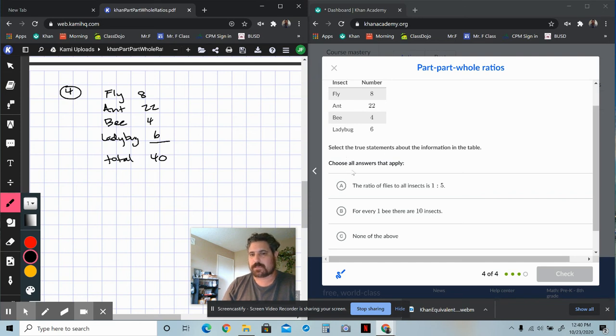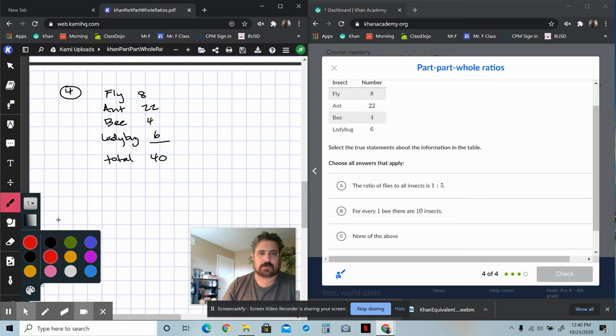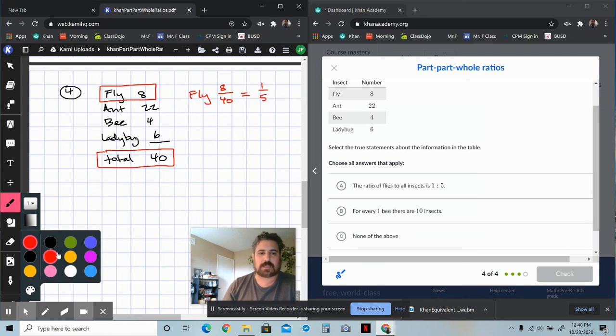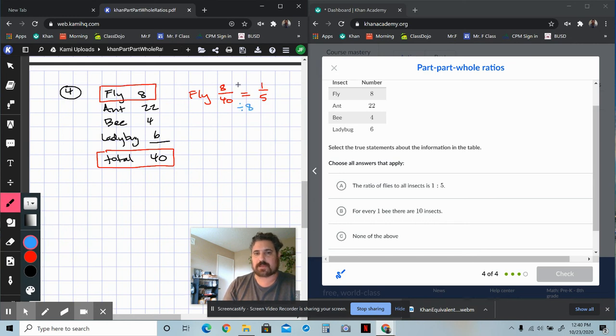So it says choose all that apply. The ratio of flies to insects is 1 to 5. Well, let's look at flies. Flies is 8, and insects would be 40. So the fly is going to be 8 out of every 40. Is that, like they say, the same as 1 out of every 5? And the answer is yes, it is, because 40 divided by 8 is 5, and 8 divided by 8 is 1. So if you divide top and bottom by 8, or a giant 1, you get an equivalent ratio of 1/5. So yes, I agree with that one.